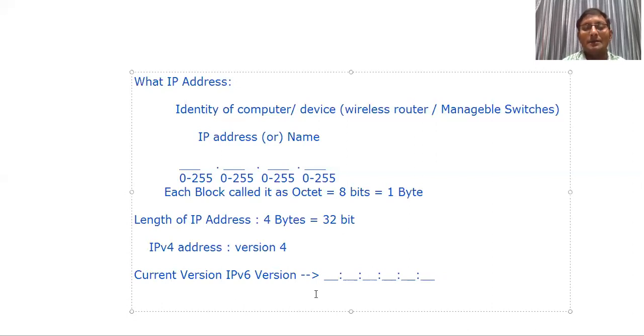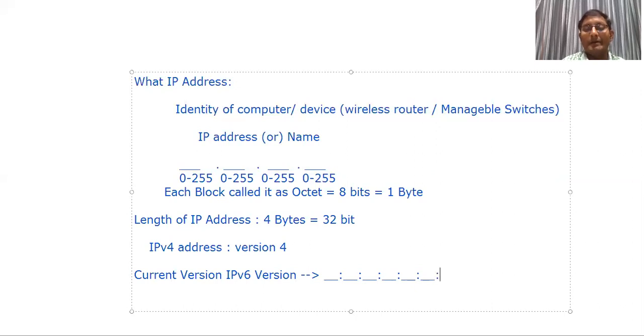Let us take a scenario. 128 bit. What is the size of each block? If you observe here, in IPv4 each block is separated by a dot. Here each block is separated by a colon. When you have a colon, that means it's a hexadecimal value. In IPv4 it is a decimal value, 0 to 255. When you are talking about IPv6, it has hexadecimal values.